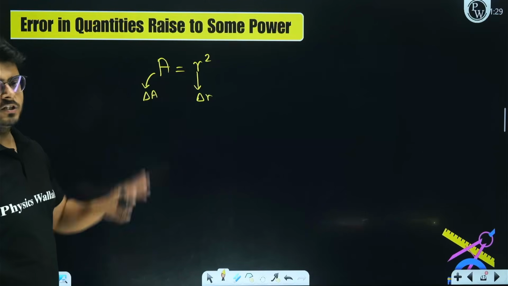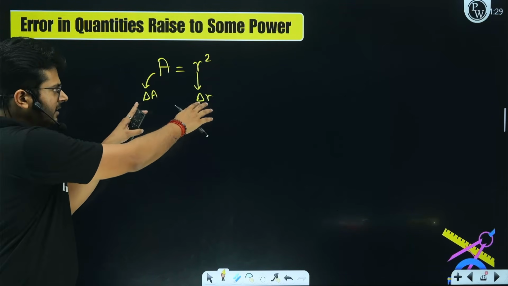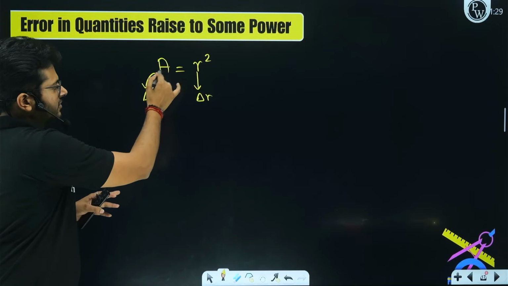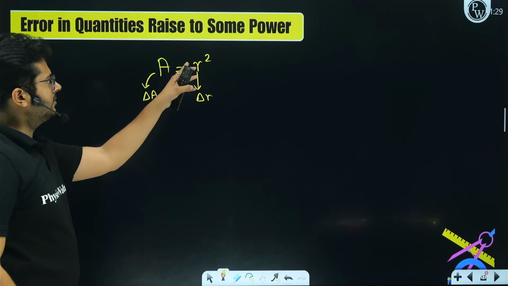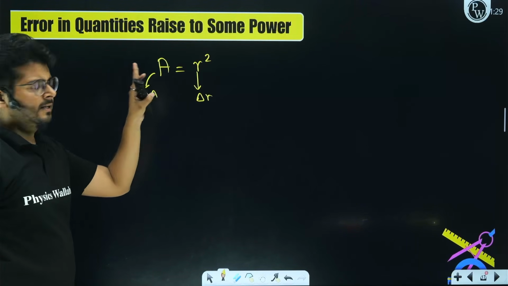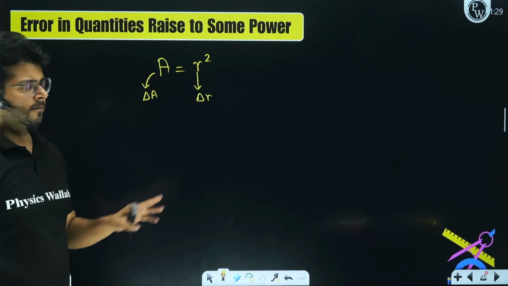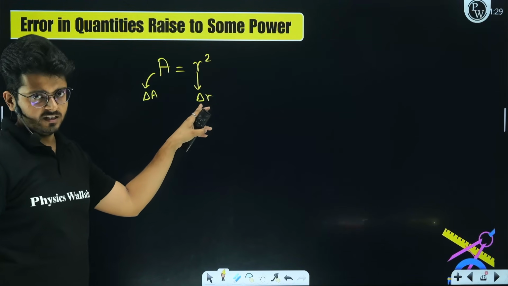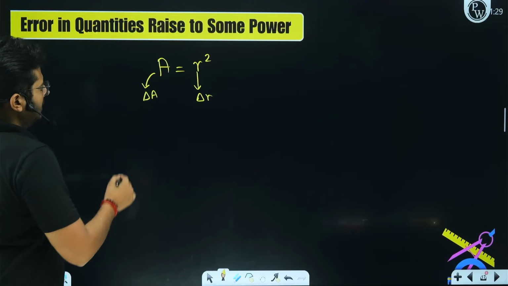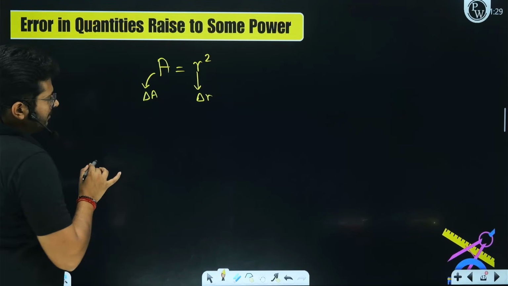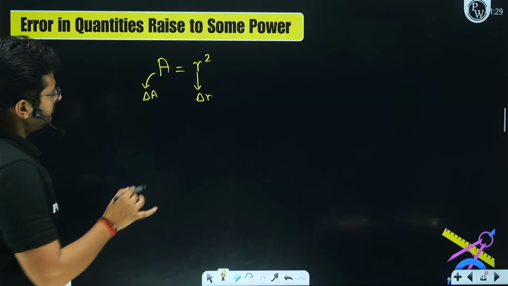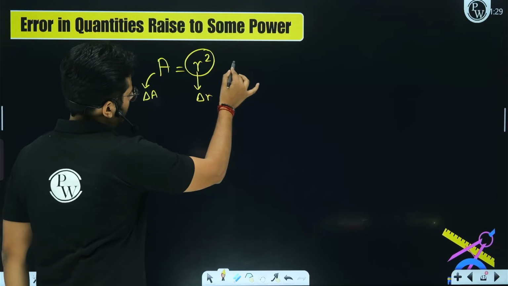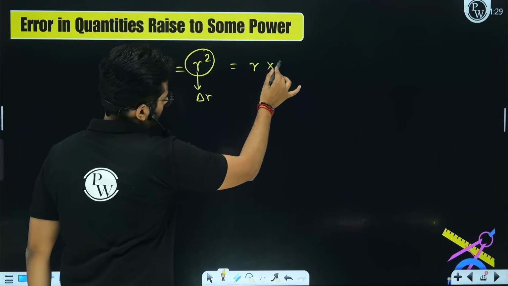So what kind of relation will you have in this situation between the errors, while the quantities have this relation A equals R square, right? So we have quantity raised to some power. What kind of error will you have when whatever quantity that has some power, you made an error while measuring it, right? Okay. So in that situation, what will happen, my dear aspirants? You can write down R square as R into R, right?